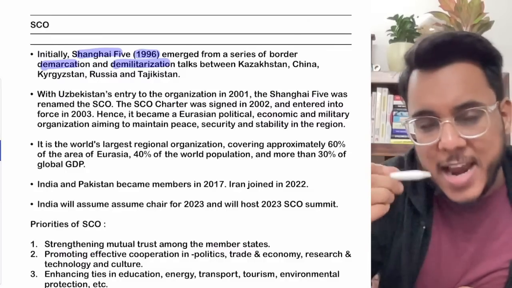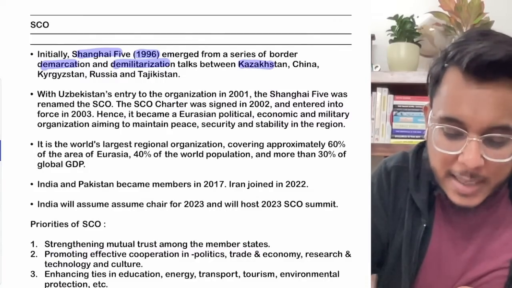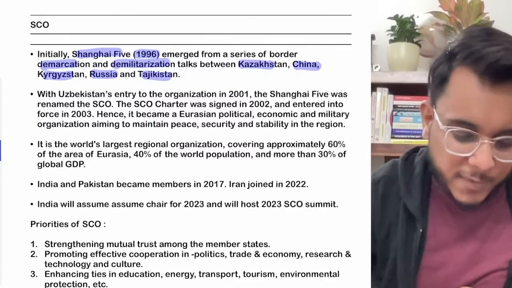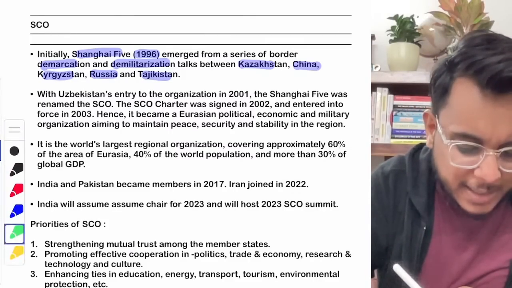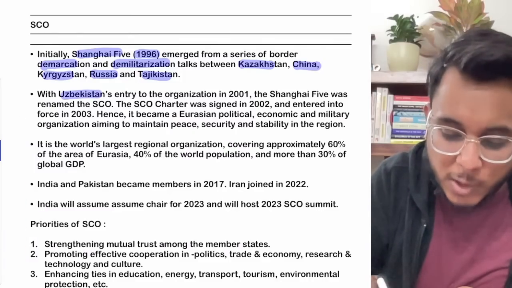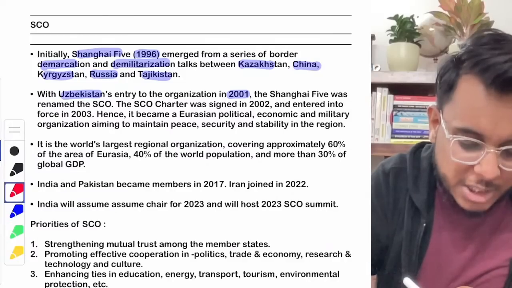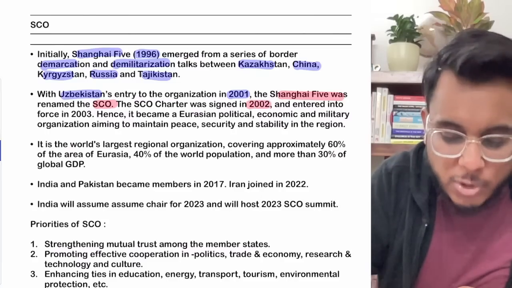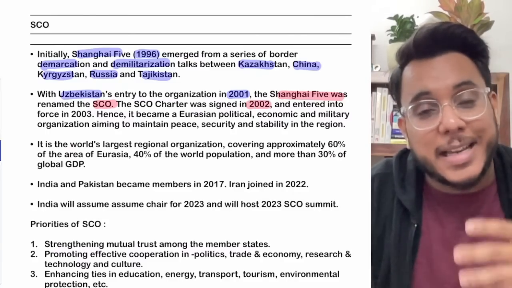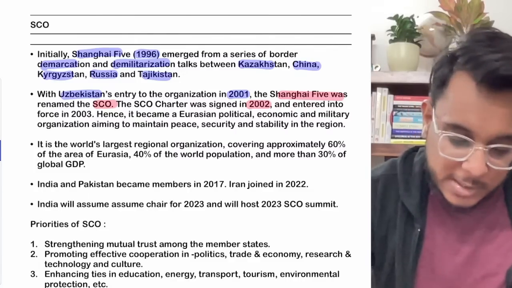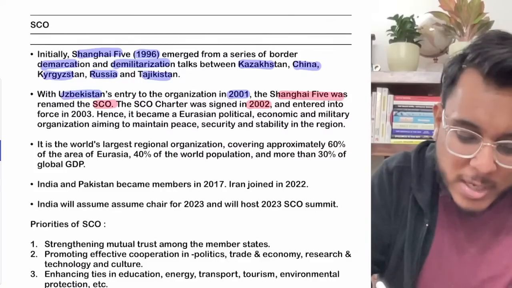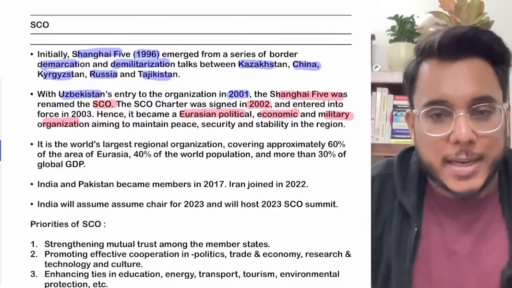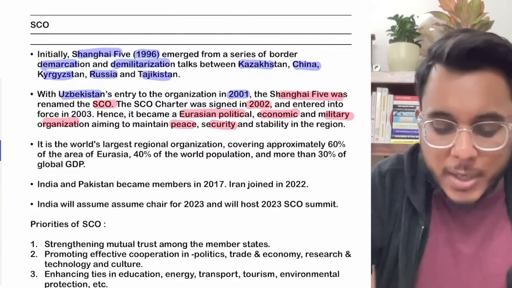So therefore, what happened? The Shanghai 5 as a body got instituted between Kazakhstan, China, Kyrgyzstan, Russia, and Tajikistan. It was a body to facilitate cooperation between the five. However, over the years, other countries also entered. For example, Uzbekistan made an entry in 2001, and after its coming, the Shanghai 5 got changed into the SCO, the Shanghai Cooperation Organization, and a new charter was signed in 2002, which listed the new priorities and new areas on which the SCO will be focusing. So it became a Eurasian political, economic, military organization which aims to maintain peace, security, and stability.